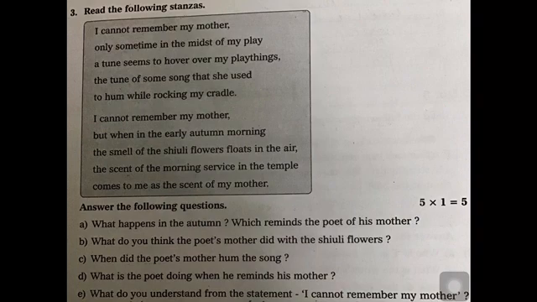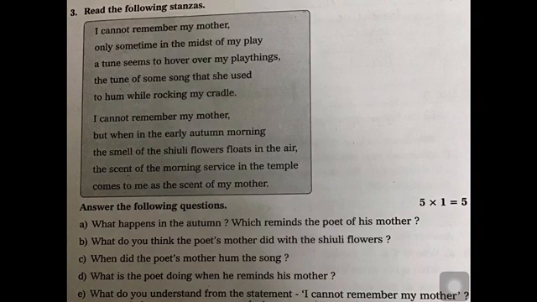The shuli flowers remind the poet of his mother. The smell of the shuli flowers which floats in the air reminds the poet of his mother. Okay. Now what do you think the poet's mother did with the shuli flowers? She offered the shuli flowers to the god in the temple.